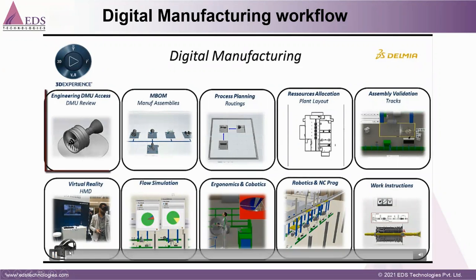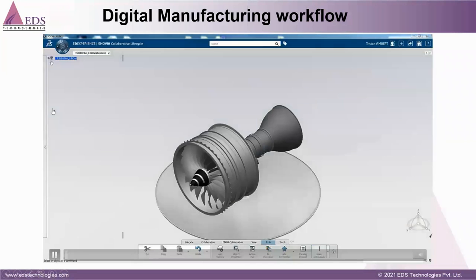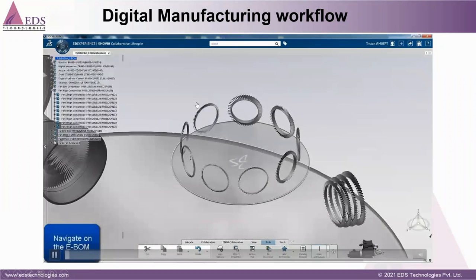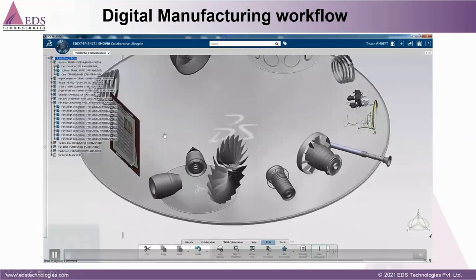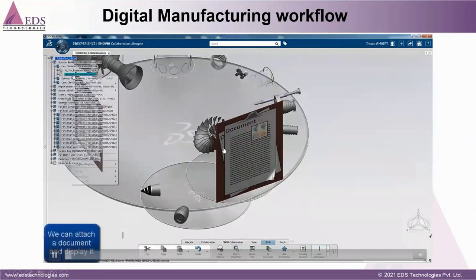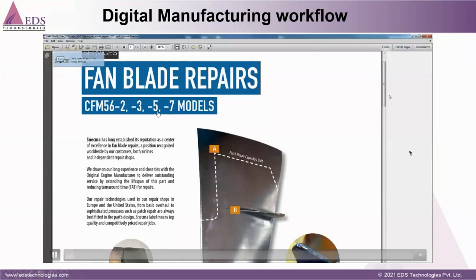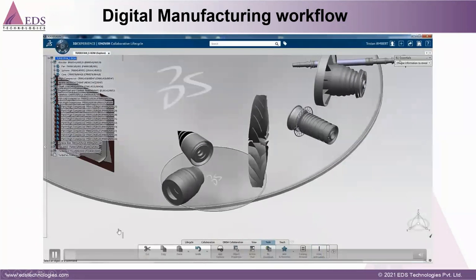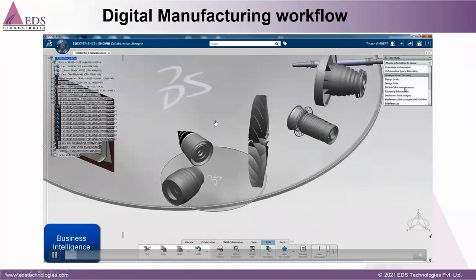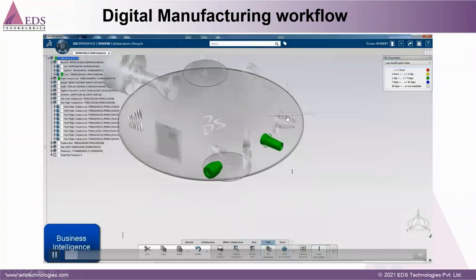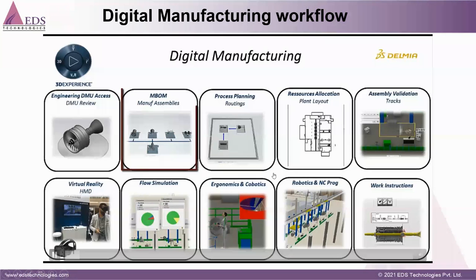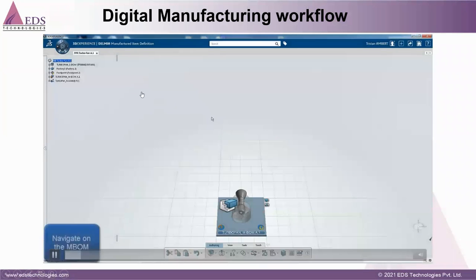First, my product has been built in CATIA, 3D Experience CATIA. This is the E-BOM, engineering BOM, and here we can attach documents, meaning what kind of process we need to follow. Also we can check the last modification date, to see which part is modified. Then it moves to the M-BOM.